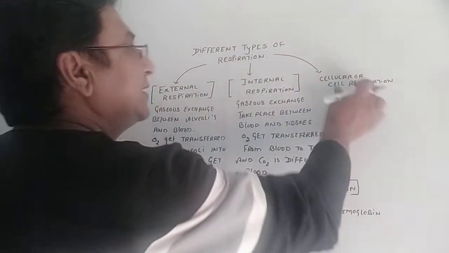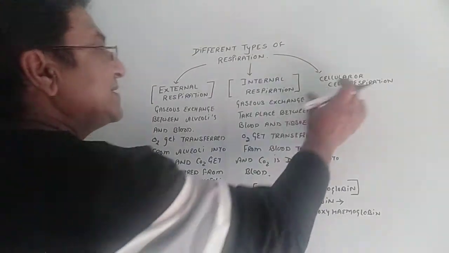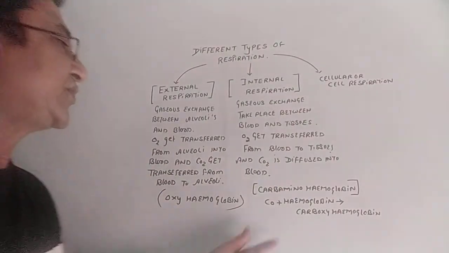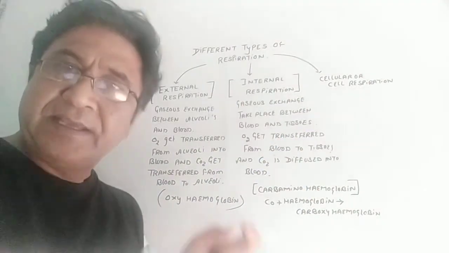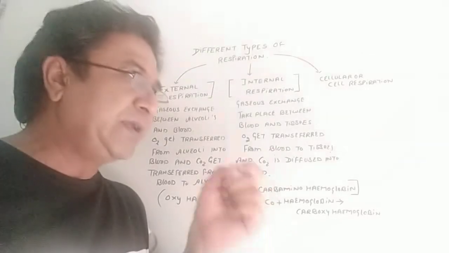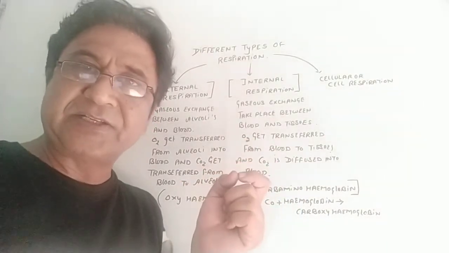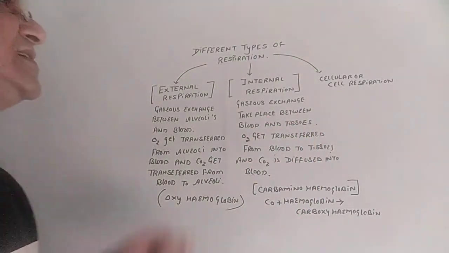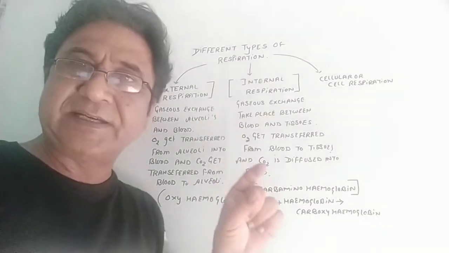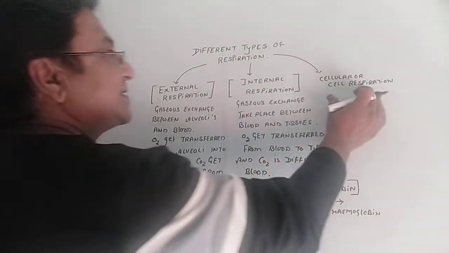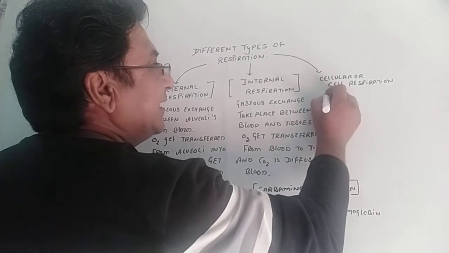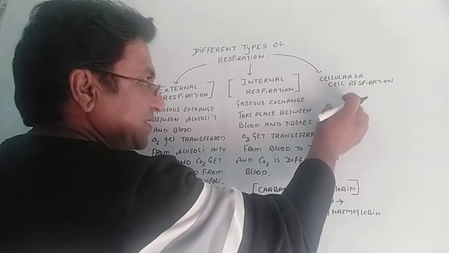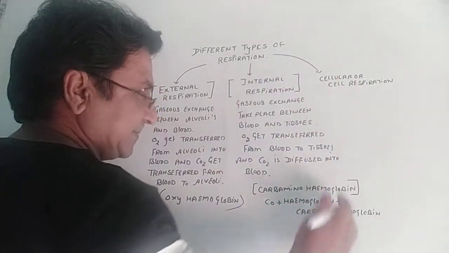Let us come to the cellular or cell respiration. Cell respiration means when this oxygen is given to the tissues, every cell has received the oxygen. And there the oxygen goes into many biochemical reactions with the help of enzymes for the production of energy. That is called cellular or cell respiration. It is occurring at the level of the cell. So what is cellular respiration? First of all, it is not a gaseous exchange. It is basically utilization of oxygen for production of energy.